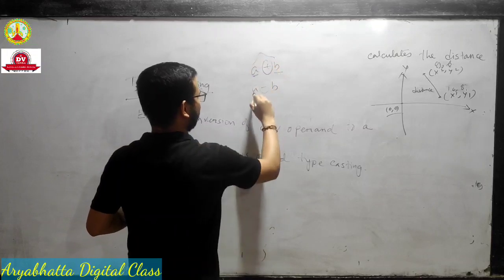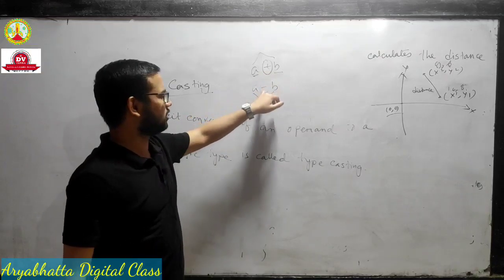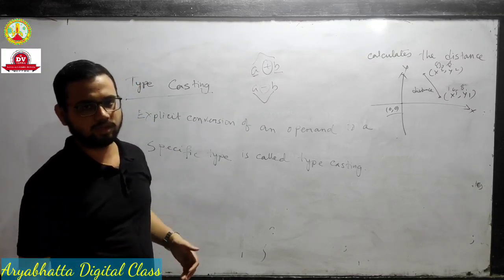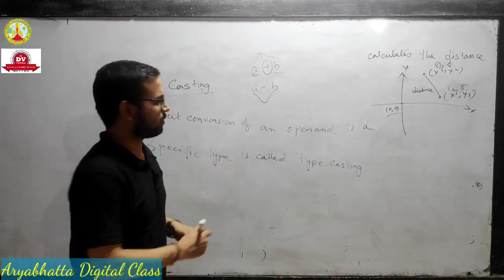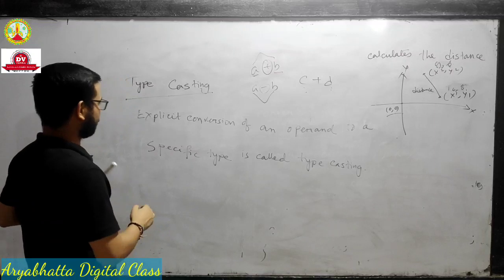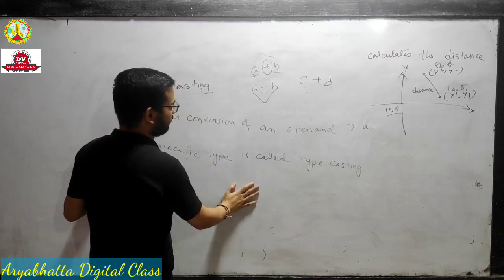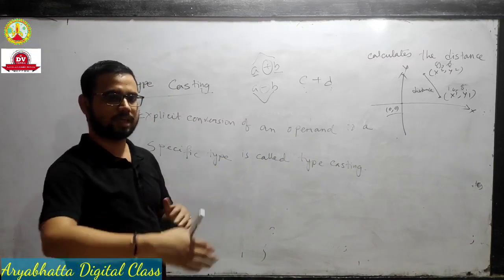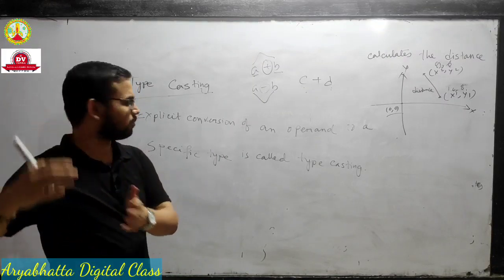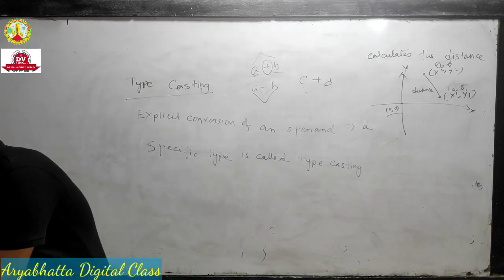And these two are called operands. The basic difference is that the operator is used for the variables, and suppose A, B, or C plus D, these are called operands. Explicit means externally. Conversion of an operand to another specific type is called typecasting. I will write an example, then you will easily understand.